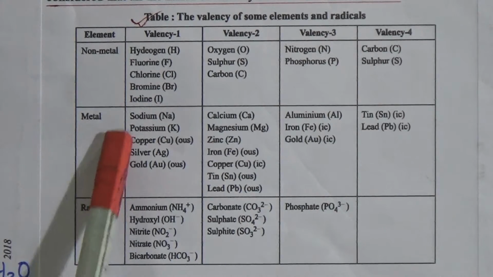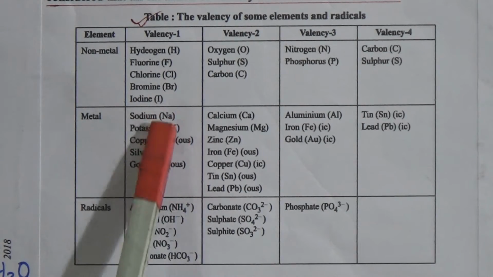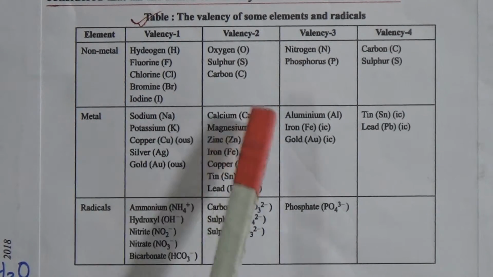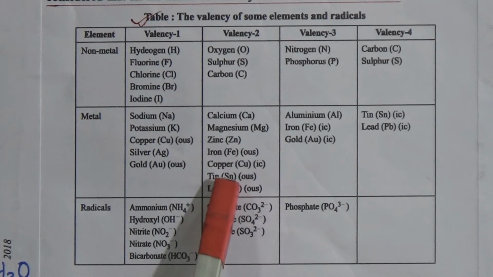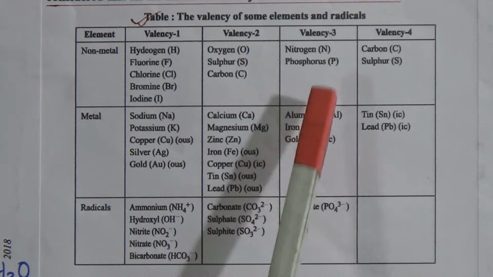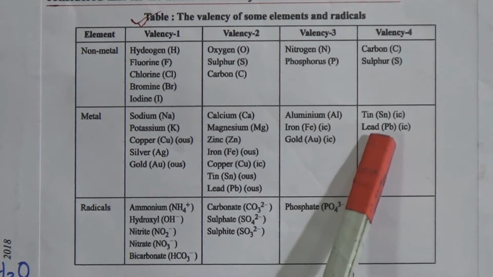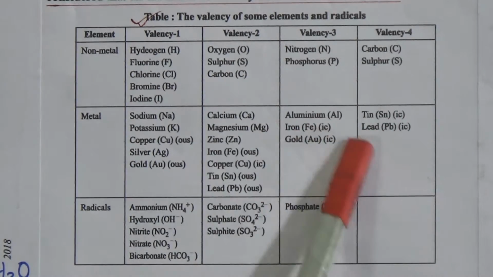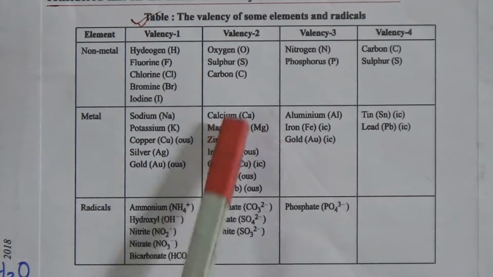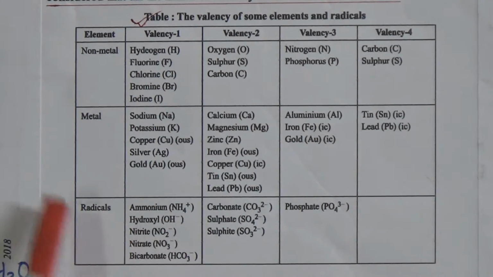Look, this is the metal, and valency 1 is sodium, potassium, copper, silver, gold. Valency 2 is calcium, magnesium, zinc, iron, copper, tin, lead, and valency 3 is aluminum, iron, gold, and valency 4 is tin and lead. Here also, some elements, some metals, have variable valency. And come to the radical.